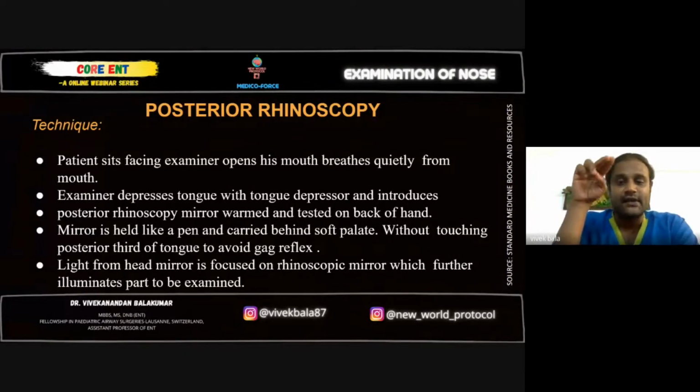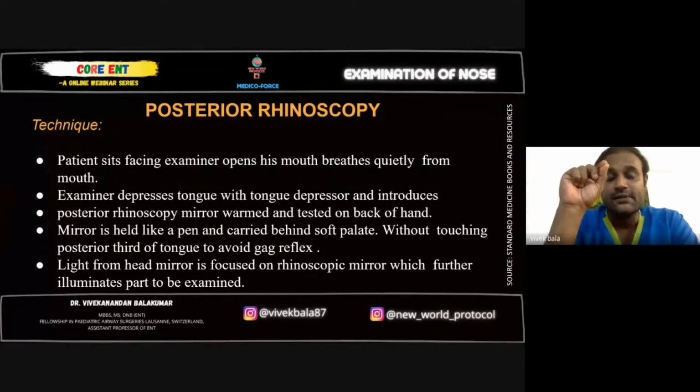Slowly take the mirror in such a way that the mirror is facing the tongue of the patient and not the palate of the patient. Go all the way up to the uvula. Do not touch the posterior pharyngeal wall, because if you touch the posterior pharyngeal wall, the patient will gag. And if you are not lucky and the patient has had a lot of food, he might puke right in front of your face. So don't do that.